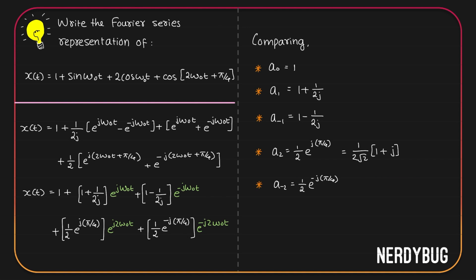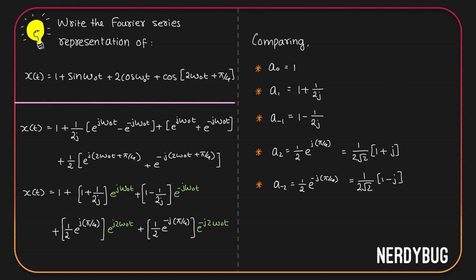The same way we have e raised to minus j pi by 4. According to Euler's formula, that will be cos pi by 4 minus j sine pi by 4. Cos pi by 4 is 1 by root 2, minus j sine pi by 4 is 1 by root 2. What we have here is 1 by 2 times this. So it is equal to 1 by 2 root 2 multiplied by 1 minus j.